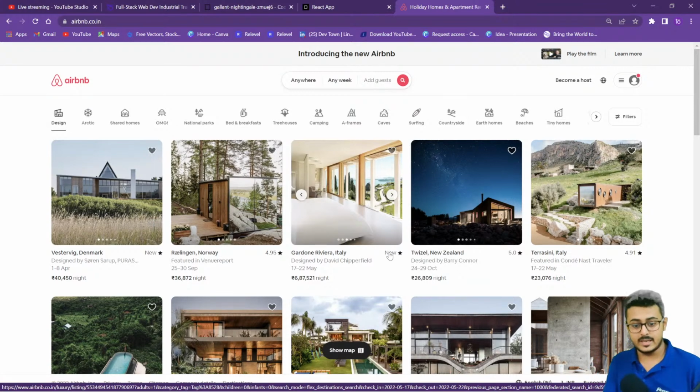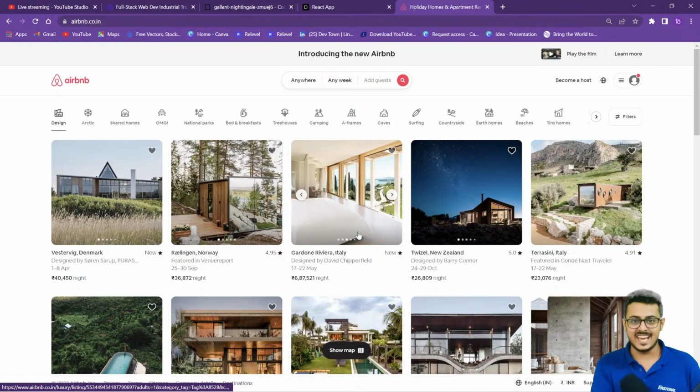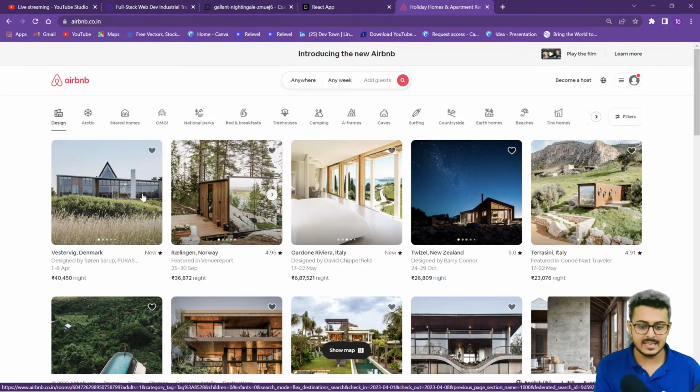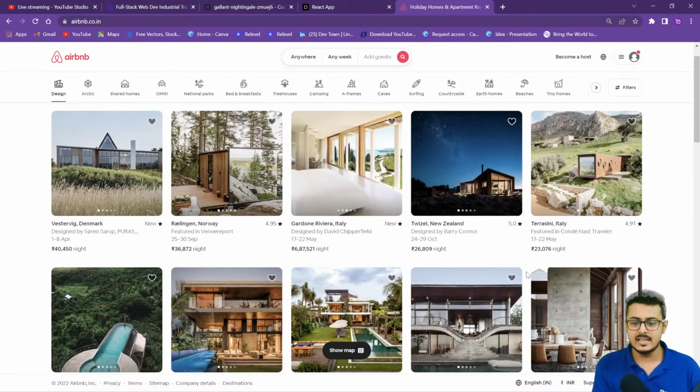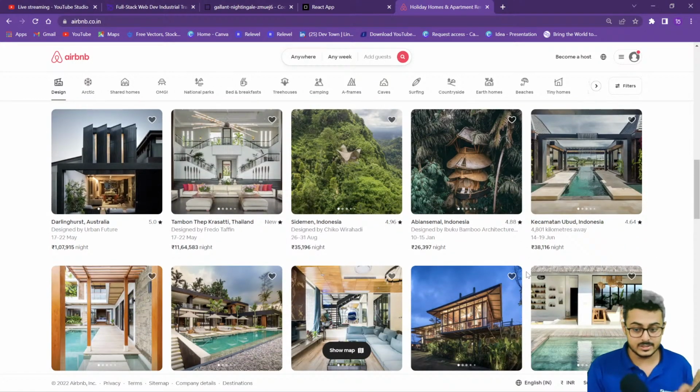Is it new? If it's new, then it's new. If it has some rating, you have got the rating as well. Who has designed this particular apartment, from when to when it is available, and the cost per night. Oh my god, it's 7 lakhs per night. But it's there. So you are able to see that this entire setup is being repeated again and again all over the place. Every single block has the same layout. The only thing that is changing is the content inside of it.